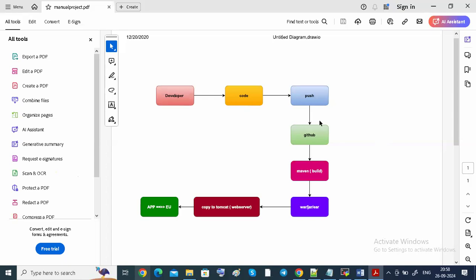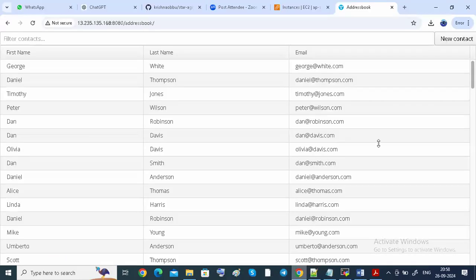Then I have done that build. After the build, I'm getting some packages. What packages? War or jar packages. These war or jar packages are going to be copied under our Tomcat. Our Tomcat here is a deployment server, or else a web server, guys. By using the web server, we are going to access our application. Our application is address book, guys. See here, automatically the user logs in to Tomcat. Okay.